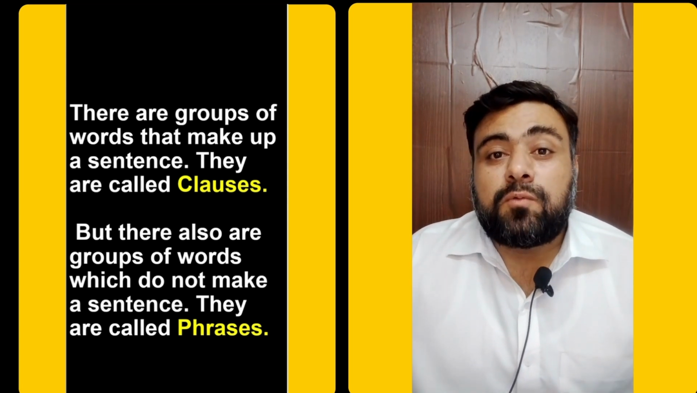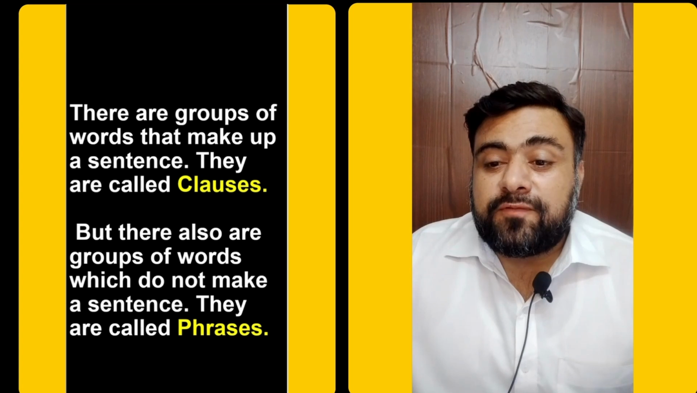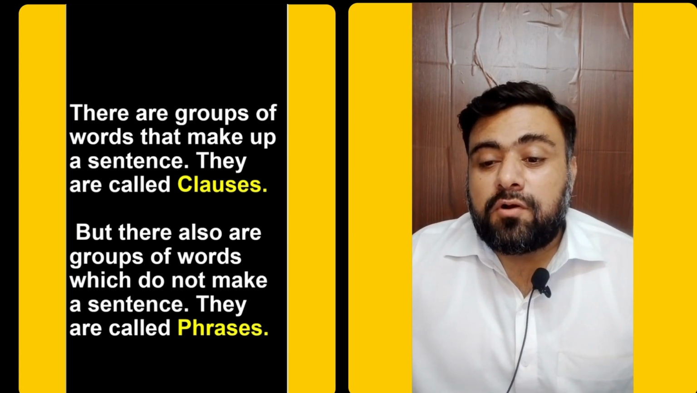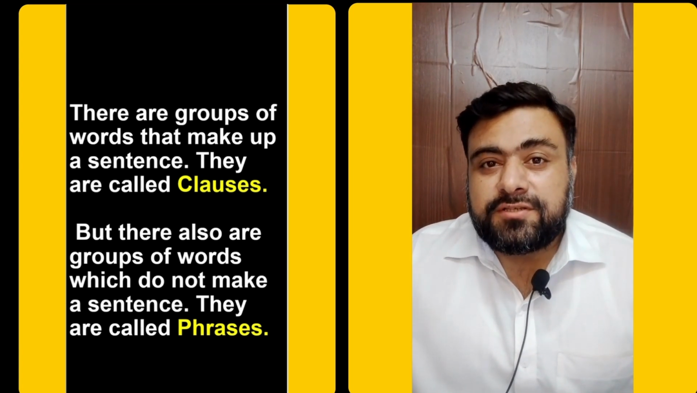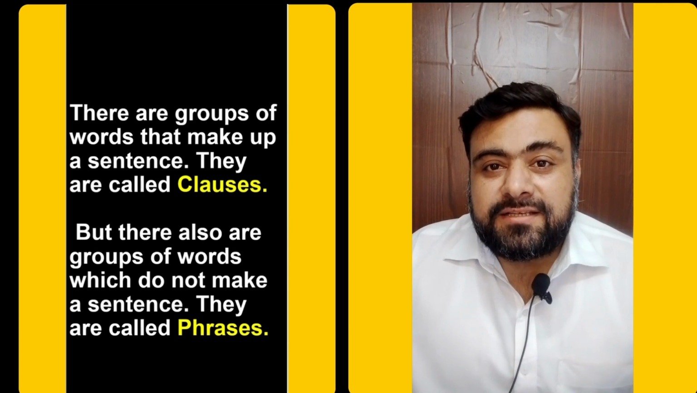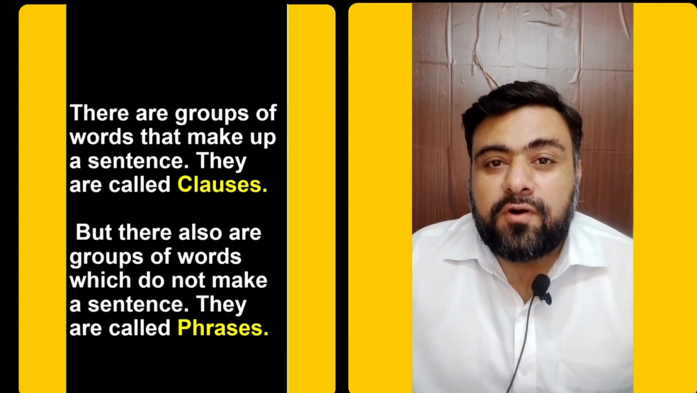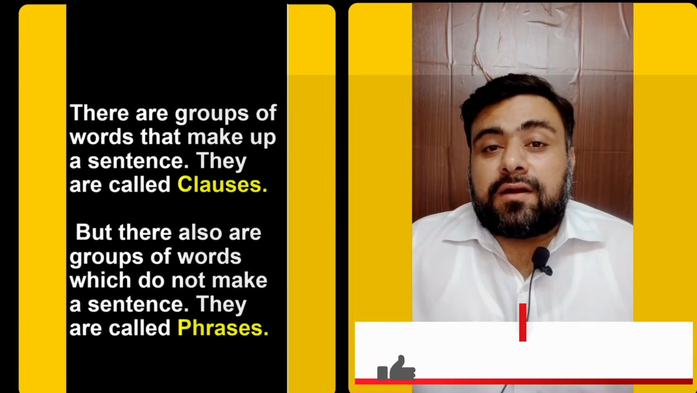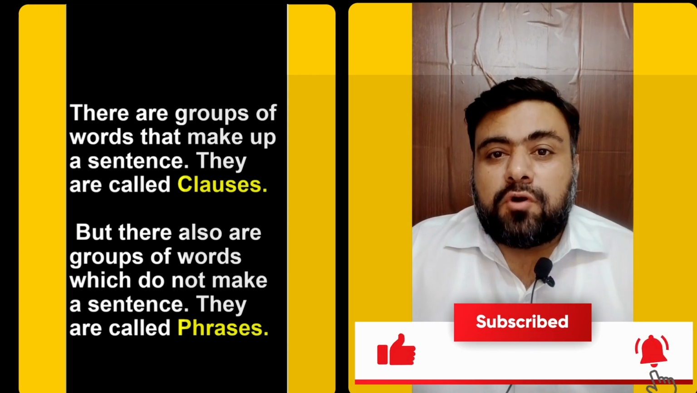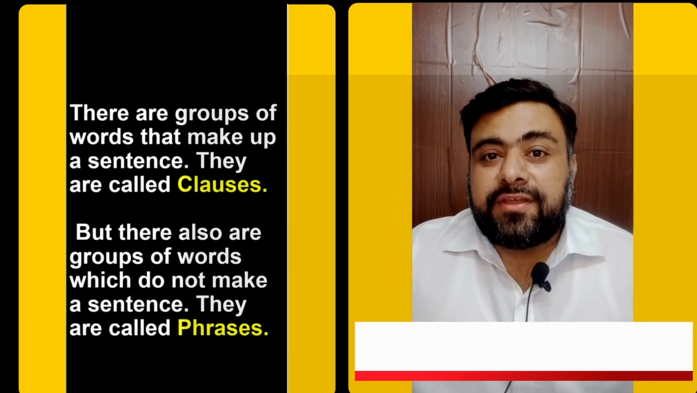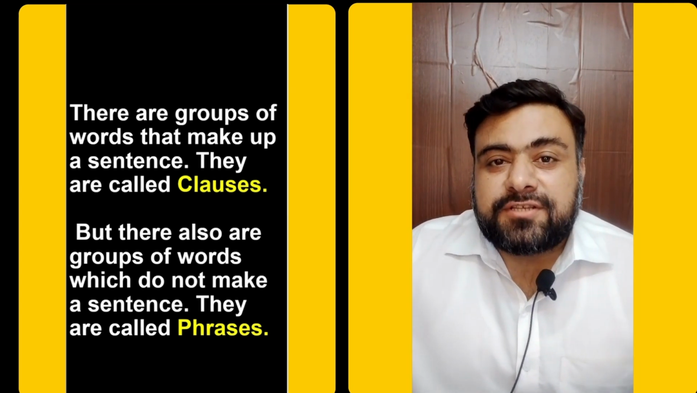What is a clause and what is a phrase? There are groups of words that make up a sentence. They are called clauses. Clauses are sentences or they combine together to form sentences. But there are other groups of words which do not make up a sentence. They are called phrases. Let's discuss clauses and phrases in detail.